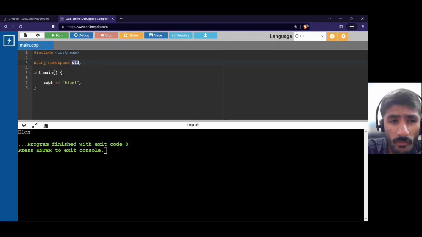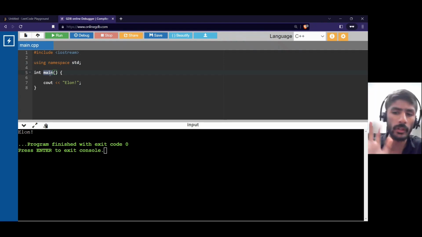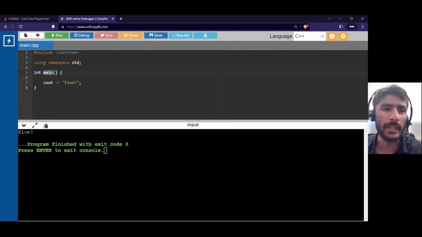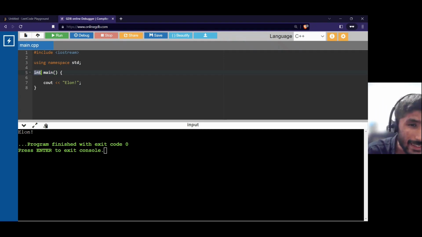That's my point. Now what is int main here? So int main is the starting point. Main is a function. What is a function? It does some work. For now, only understand this: a function which only does some work, that's main. Now int is the return type here. This function returns some type, okay?